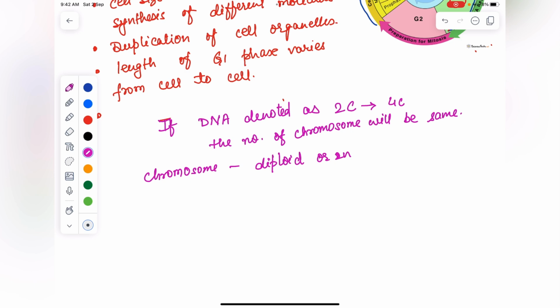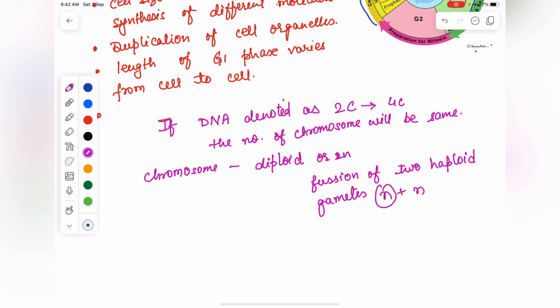2N means what? See, the zygote forms by the fusion of two gametes, that is male and female, haploid gametes. The fusion of two haploid gametes, that is N plus N, forms 2N, diploid.